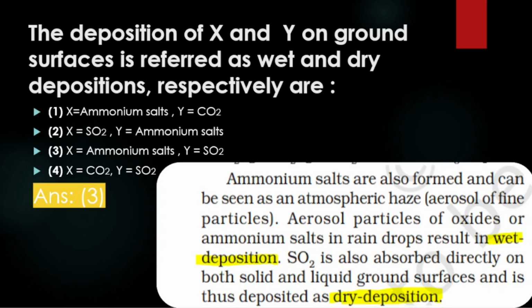Aerosol particles of oxides or ammonium salts, not only ammonium salts but oxides, in raindrops result in wet deposition. SO2 is also absorbed directly on both solid and liquid ground surfaces and thus deposited as dry deposition.